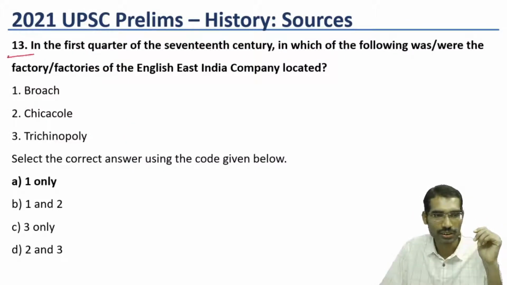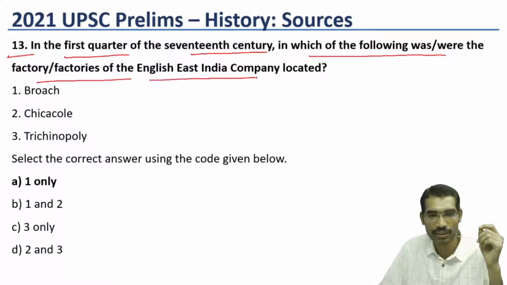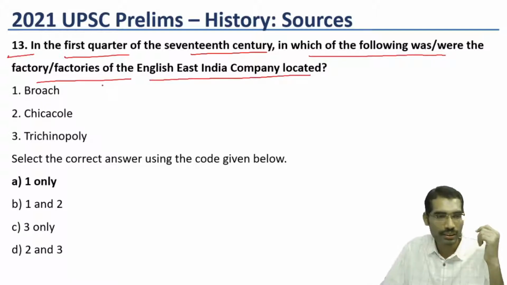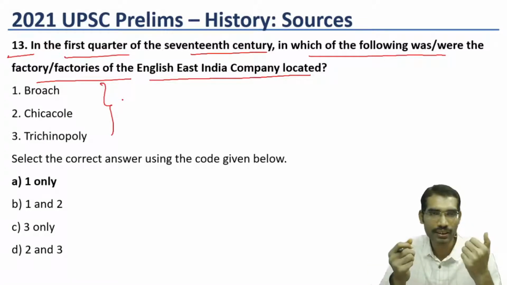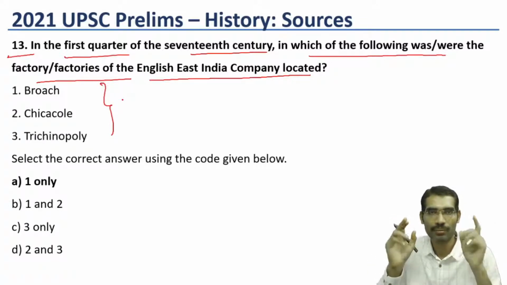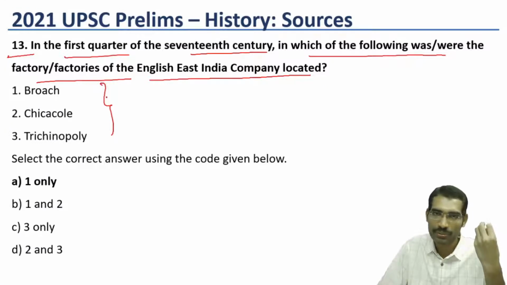Now 13th question. In the first quarter of the 17th century, in which of the following was or were the factory or factories of the English East India Company located? This is a very difficult question because in the basic books we will not find these terms at all. Because in Bipin Chandra also we will not find the factories. So this becomes very difficult even to take a guess.